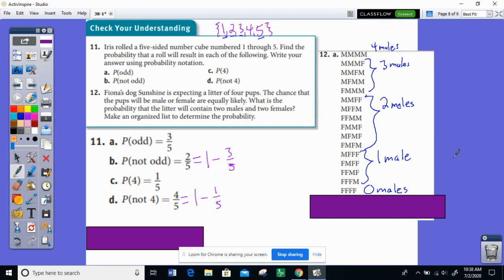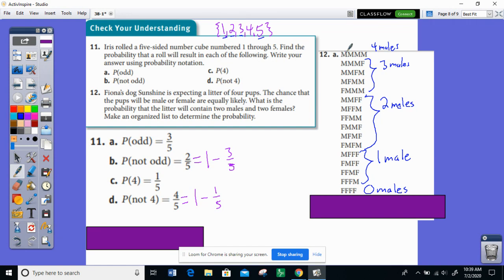Now, why do we do that? Because that's kind of tedious and that's not the most exciting thing you could do in a math class. Well, if we want the probability that the litter will contain 2 males and 2 females, in order to work out a probability problem, we need to know what number to put in the denominator. That's how many possible outcomes are in the sample space.